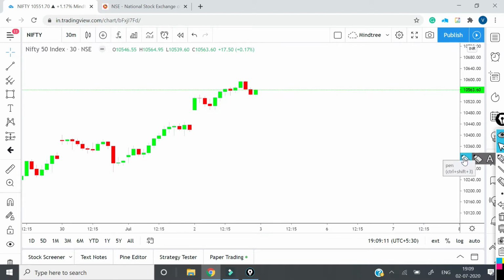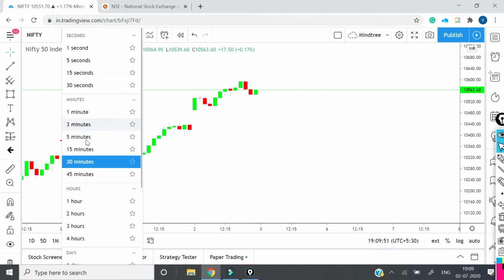Now again in half an hour, if we have to trade, if there is a green candle getting formed, we will buy it over here. This level will be our target and this will be our stop loss. Simple way. Or if we are not getting any confirmation, and we are getting a red candle from here, that means the bearishness is continuing. This level will be the first target and this level will be the second target. So this is how we have to trade tomorrow, maybe in the half an hour time frame.